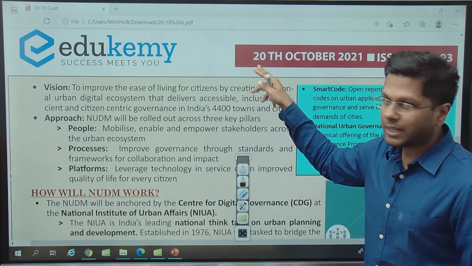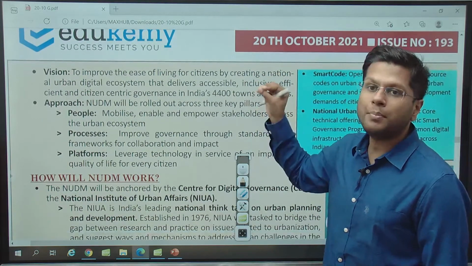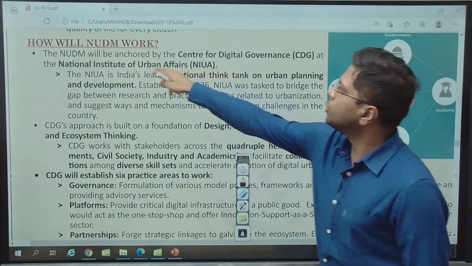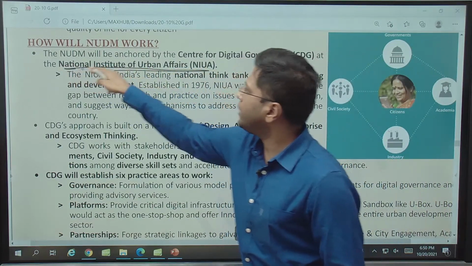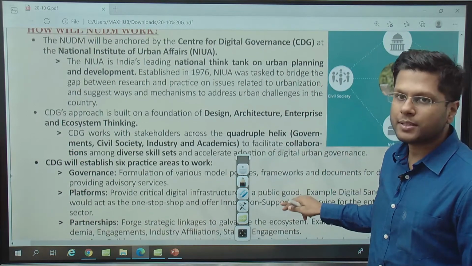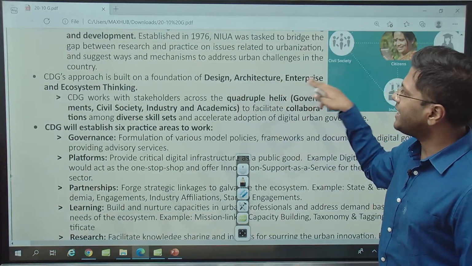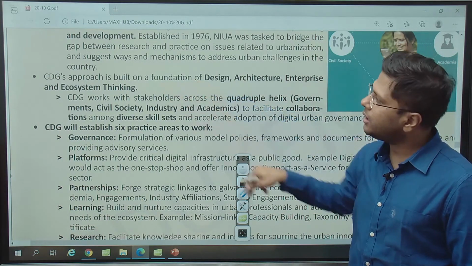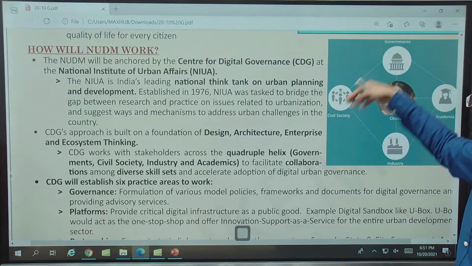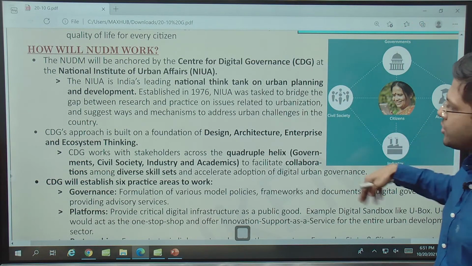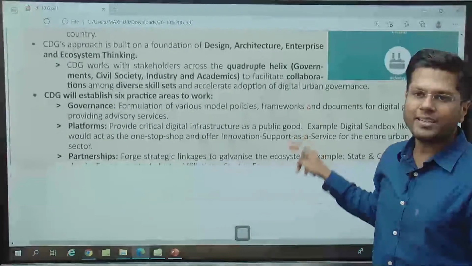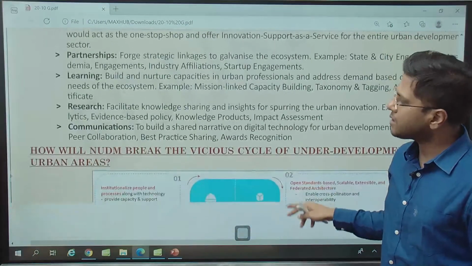So this is how it will help us, right? Through urban digital mission, right? This is the main idea. What will they do? Now this is being aided through National Institute of Urban Affairs. They are the one who are going to handle this complete ecosystem through the automated digital systems, right? They will not only design and make the architecture, they will also be a thinking body in it, right? So keeping the person at the center, they will have civil society, government, academics, and industry, all of them designing the system to make the life of an individual easier. This is the main agenda of urban digital mission, National Urban Digital Mission.